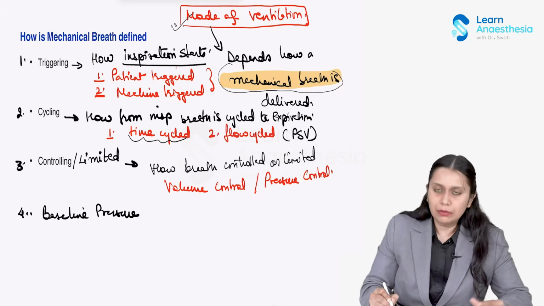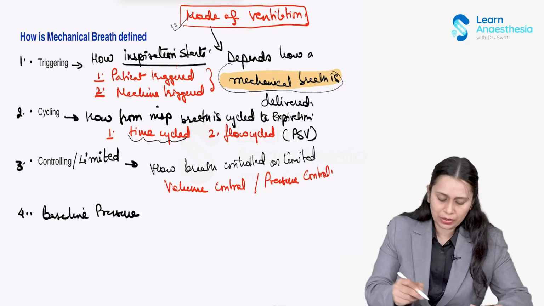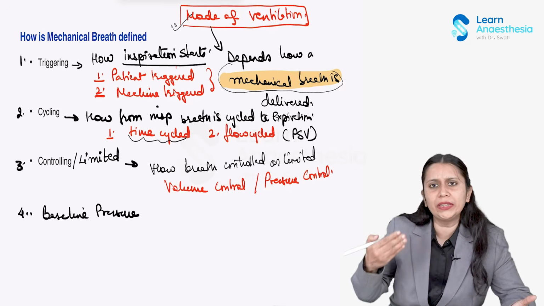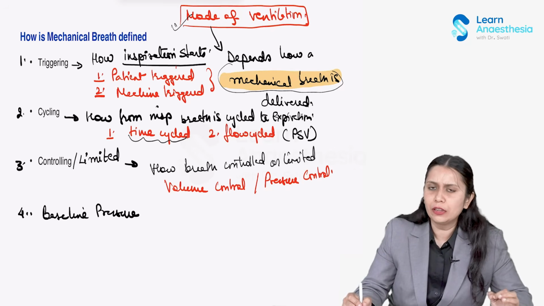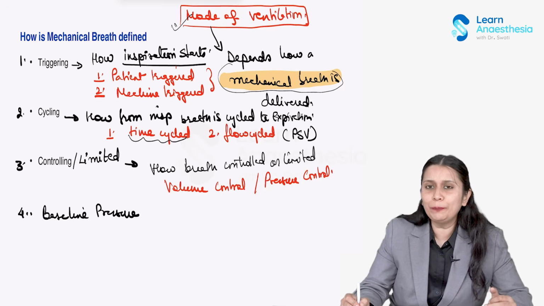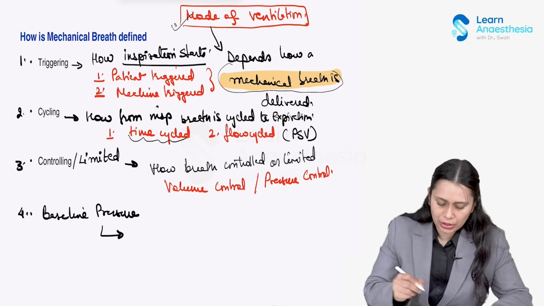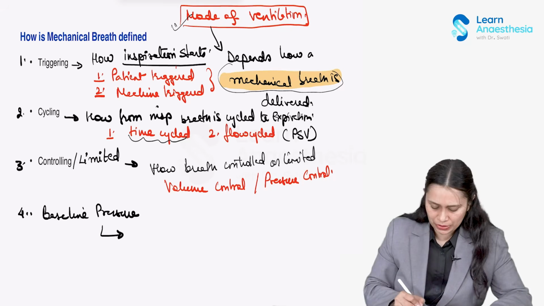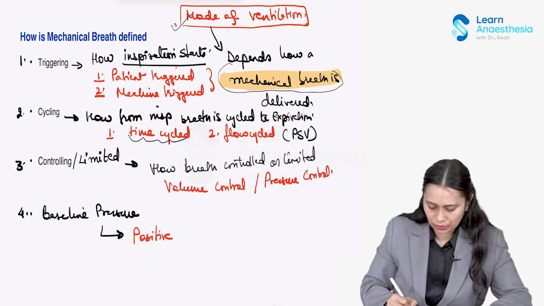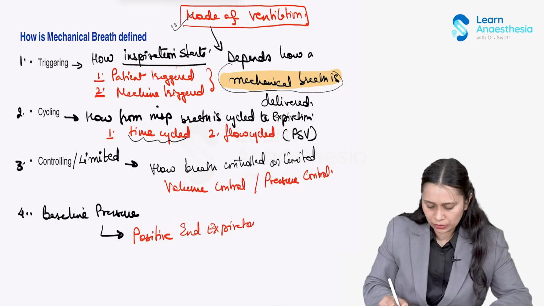Okay. Now, baseline pressure. How are we breathing? We are breathing spontaneously over our FRC, functional residual capacity, and this can be increased by applying something called PEEP through the ventilator, positive end expiratory pressure. So this baseline pressure above which the inspiration and expiration happens is realized by fixing PEEP, positive end expiratory pressure, right?